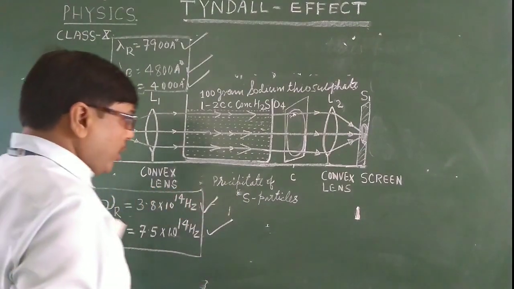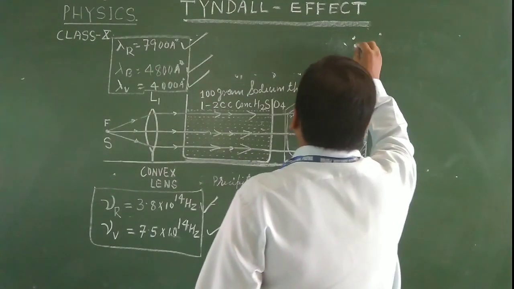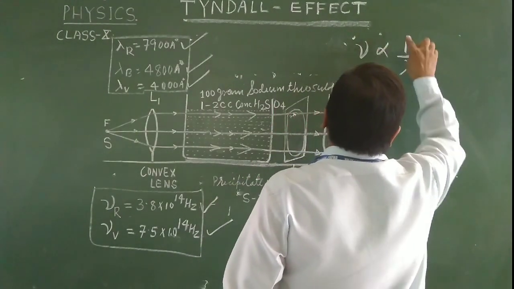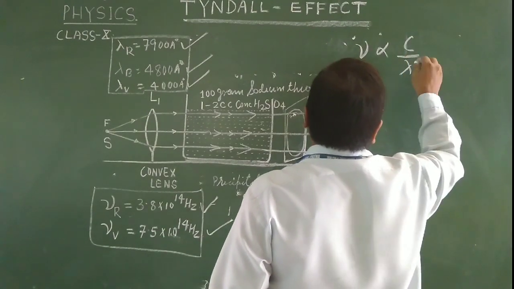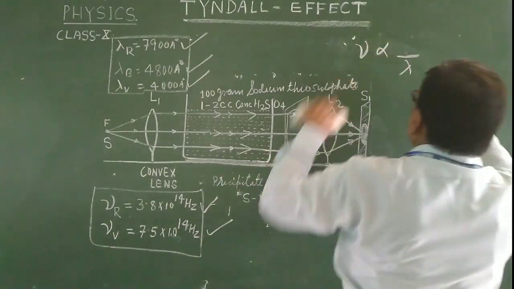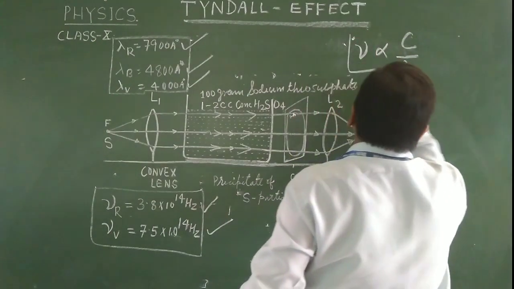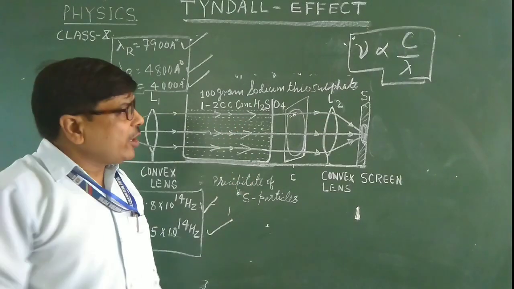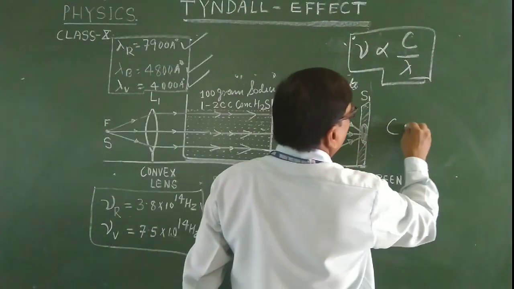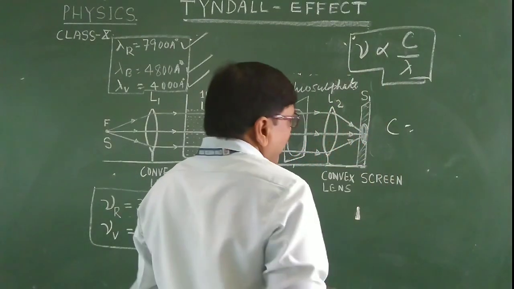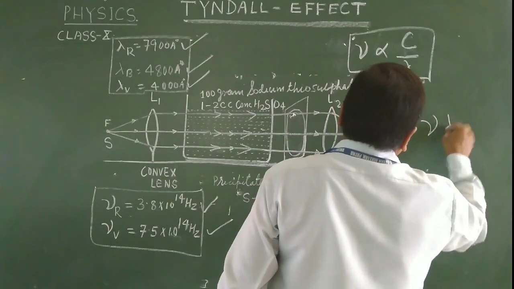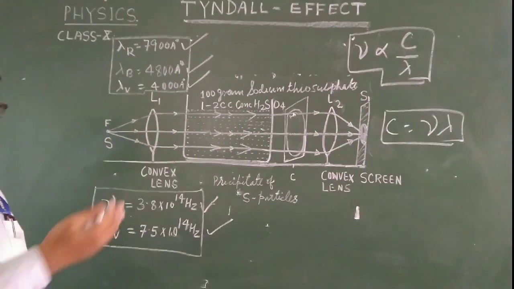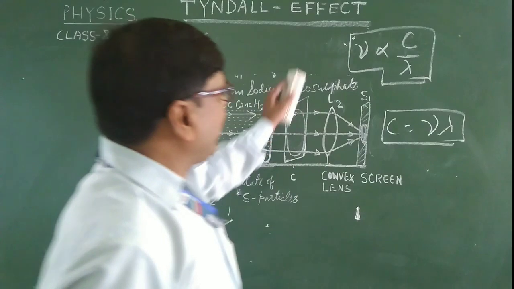Why? As we know, the frequency is inversely proportional to lambda. C is constant, so frequency is proportional to 1 over lambda. If the wavelength is larger, the frequency will be smaller. So C is equal to nu lambda. This is the formula through which we can study this.